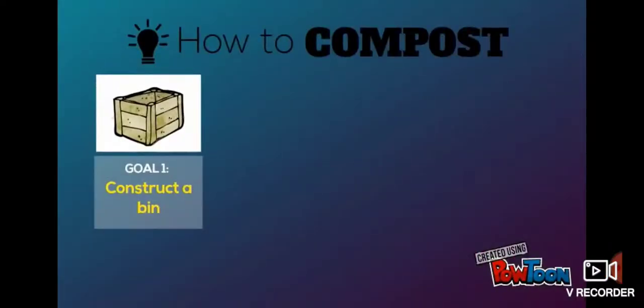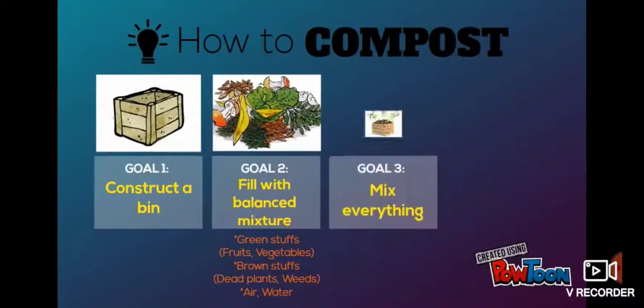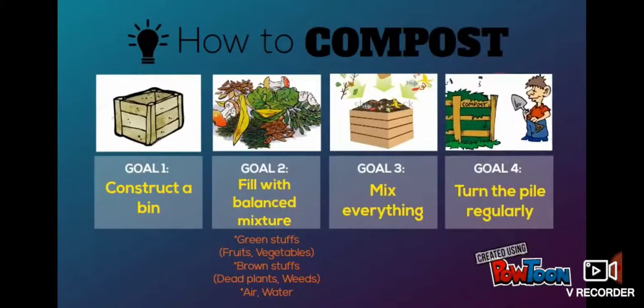So compost, you must have heard about this. You are going to construct a bin and see, you're going to fill it with a balanced mixture like green stuff from food, fruits, vegetables, and brown stuff from dead plants, weeds, air, water and all. You're going to fill it and then mix everything and turn the pile regularly. That means you are going to stir it, turn the pile upside down.